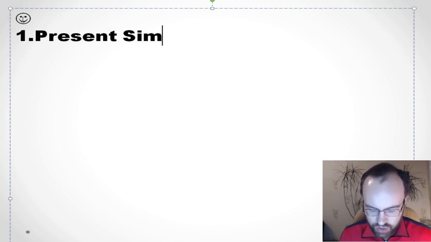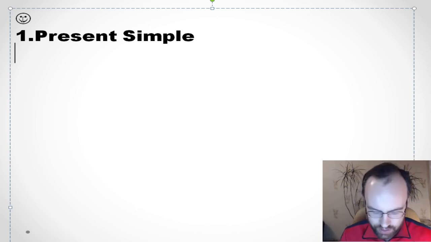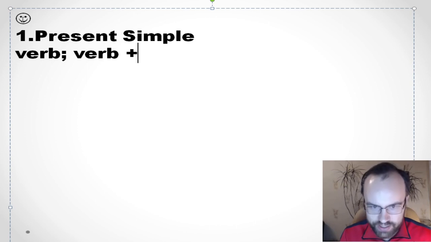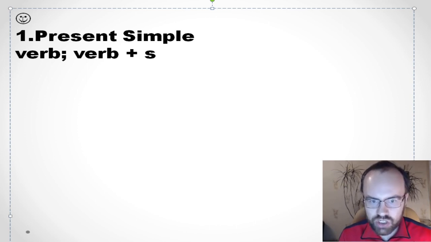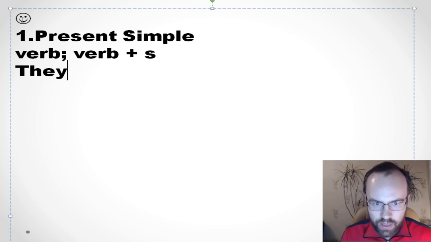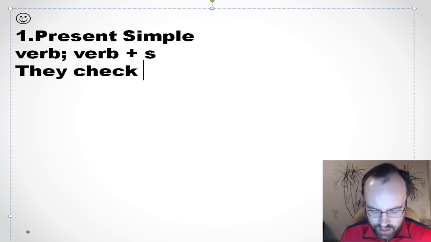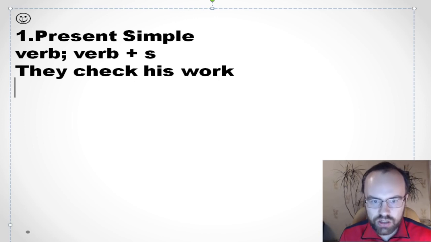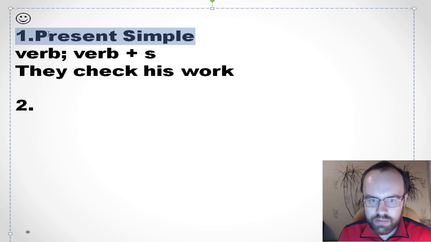Present simple. Do you remember how we form it? So verb or verb plus s if it's he, she, it. For example, they check his work. They check his work. Okay? Good. Okay, let's say the same in past simple.